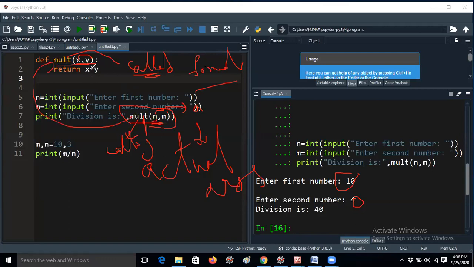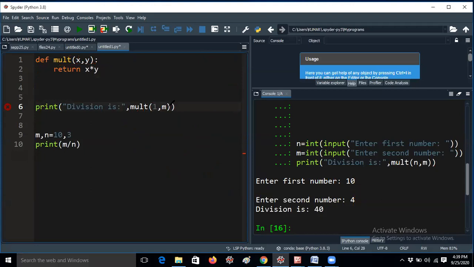Here they will ask one more question. Some may ask, in the calling function, can we give constant values instead of variables? Yes, we can. For example, I am removing n comma m here, and I am giving 10 comma 3 directly. In interview bits, you can find questions like "actual arguments are dash". Actual arguments can be an expression, variable or constant also.